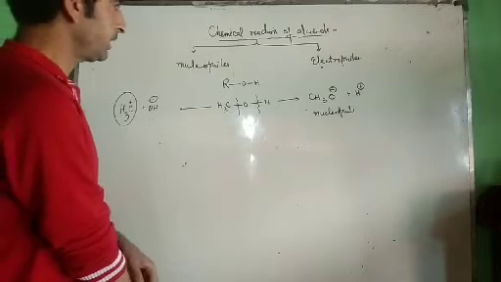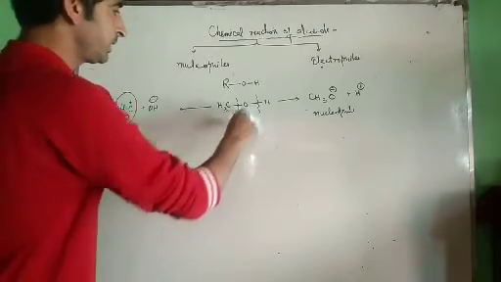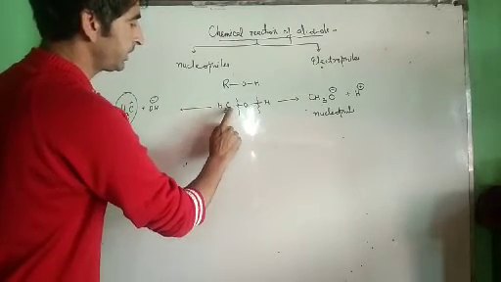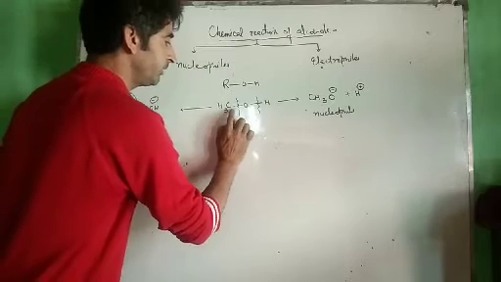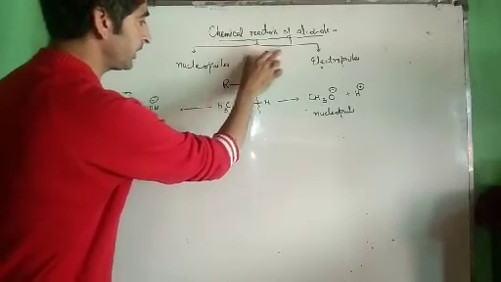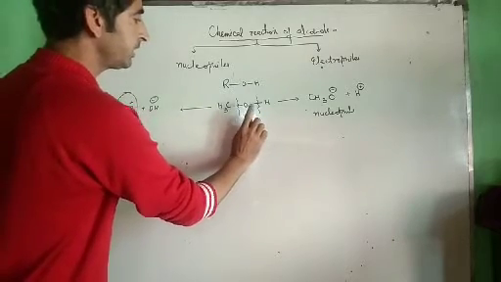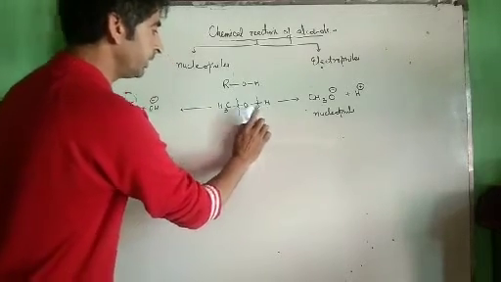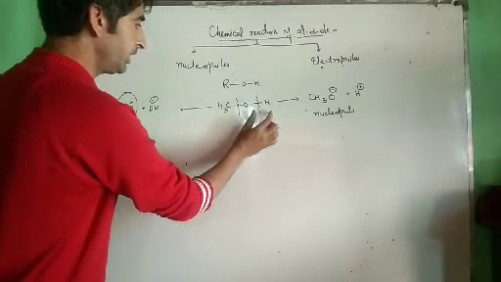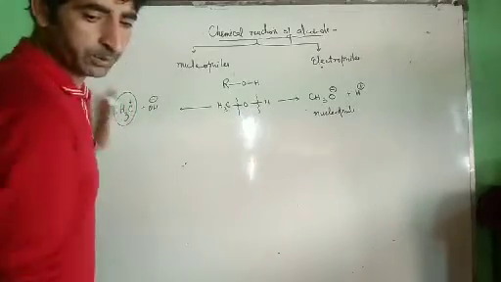Now I will categorize the reactions of alcohols into two categories: those reactions which arise because of cleavage of the OH bond and those reactions which arise because of cleavage of the CO bond. I will discuss the chemical reactions of alcohols under two headings. First, reactions involving cleavage of the OH bond, and second, reactions involving cleavage of the CO bond. In this session, we are going to discuss reactions involving cleavage of the OH bond.